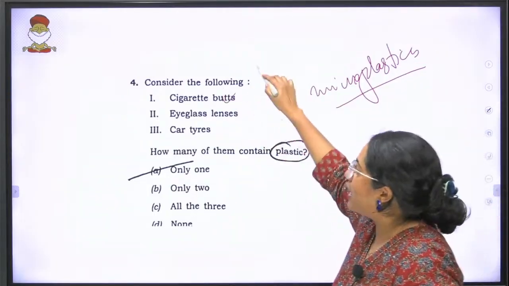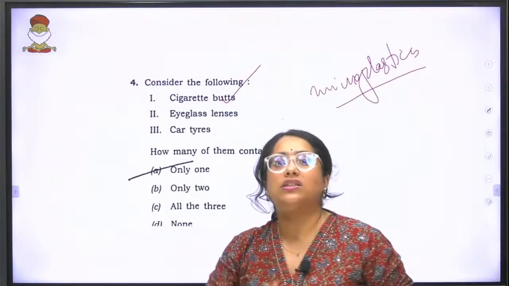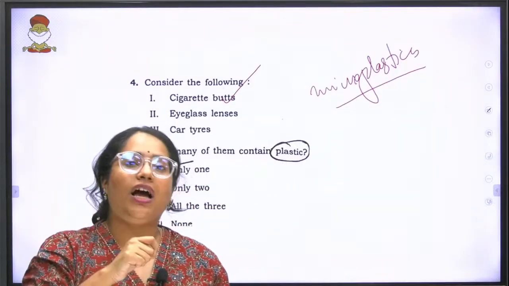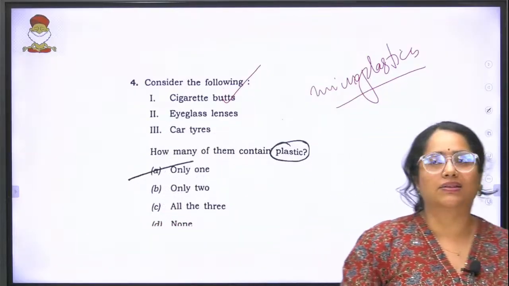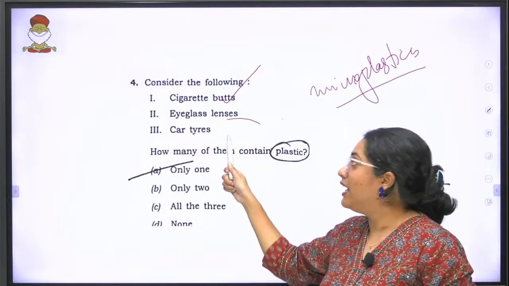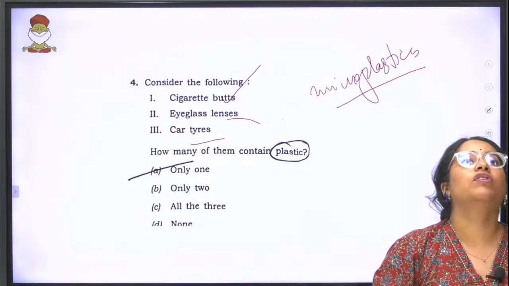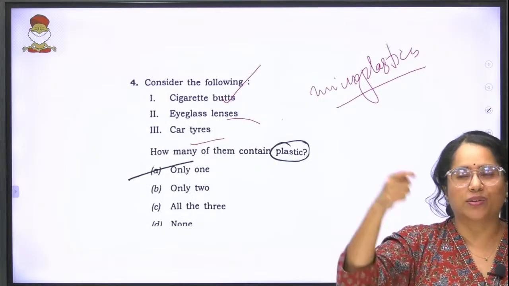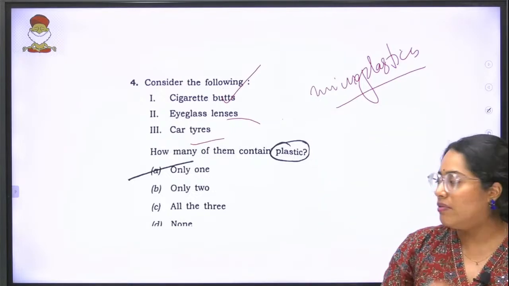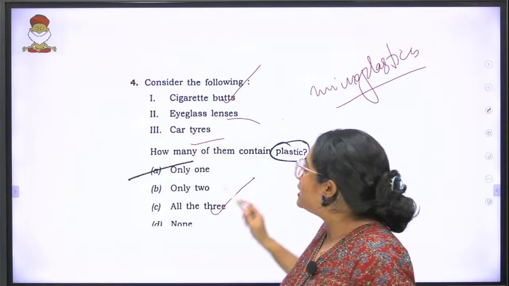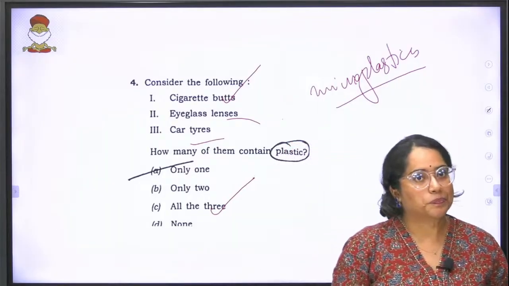So that's correct. Eyeglass lenses, it's not just made of your glass, you will have components of several, giving it a quality of unbreakableness, etc. So you have plastic in that. Even in car tires, you have certain types of plastic, not the plastic that you normally see, very modified forms of plastic. So the answer to this question is C, all the 3.